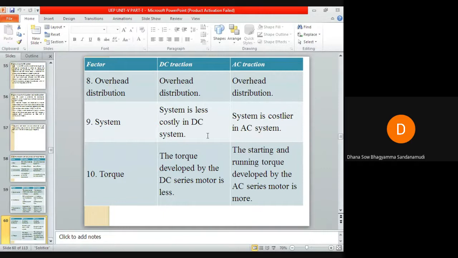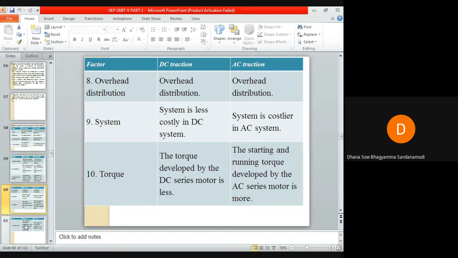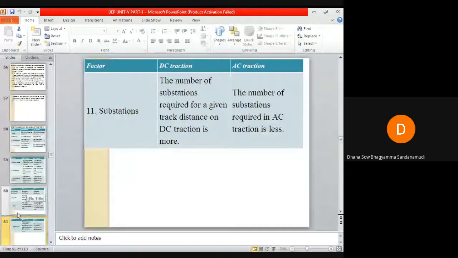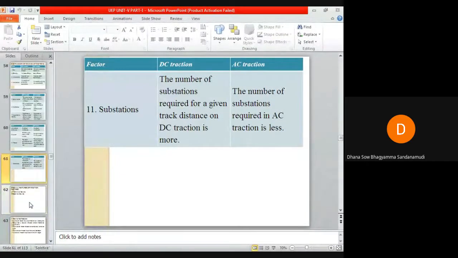And the DC system is less costly, whereas the AC system is more costly. If you compare the torque, the torque developed by the DC series motor is less, while the starting and running torque developed by the AC series motor is more. The number of substations required for a given track distance on DC traction is more, and the number of substations required in AC traction is less. So this is the comparison between DC and AC traction.